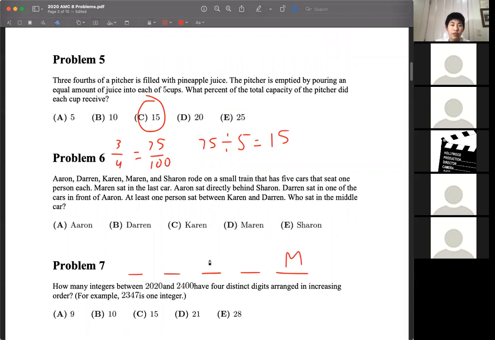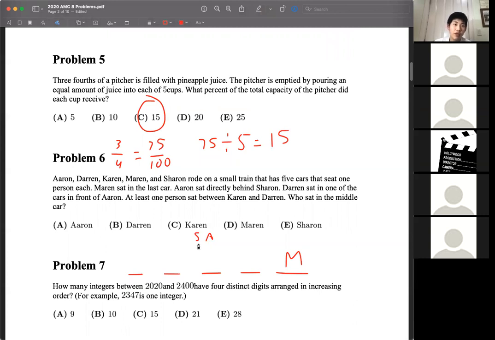We're told that Aaron sits directly behind Sharon, so on our paper we'll probably want to make a small note of that. This was a bad idea. Okay. Here's Aaron, who sits directly behind Sharon. And then we're told that Darren sits in front of Aaron.